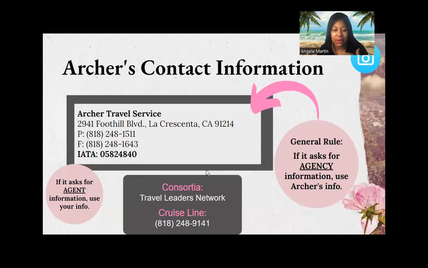Don't worry, because I would forget this from time to time, but you'll notice when you're looking at the drop-down menu and you see Travel Leaders Network as an option, that should click in your mind that, oh yeah, that is our consortia. So let me click on that.